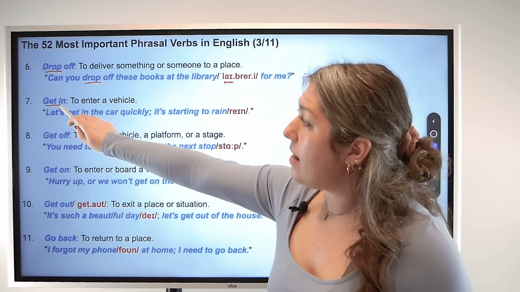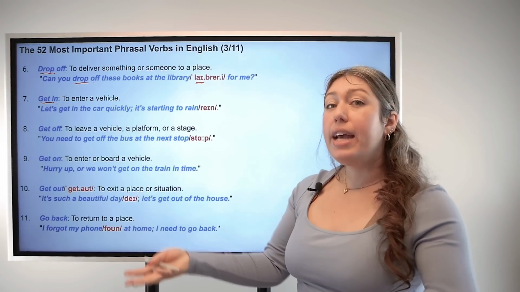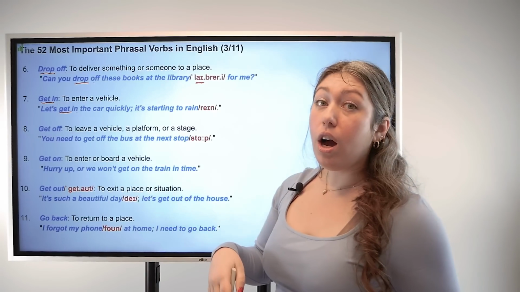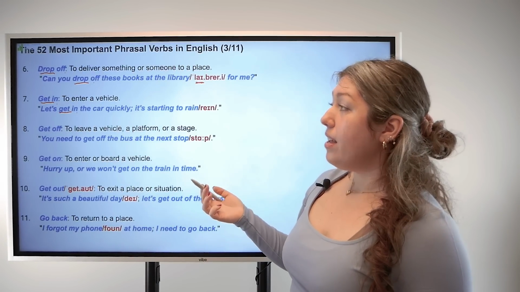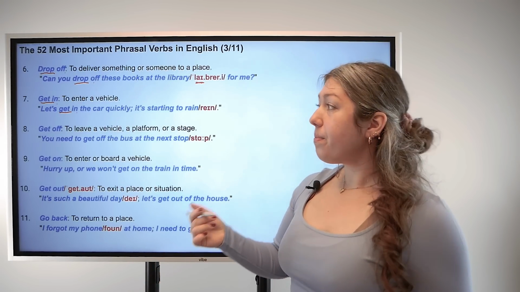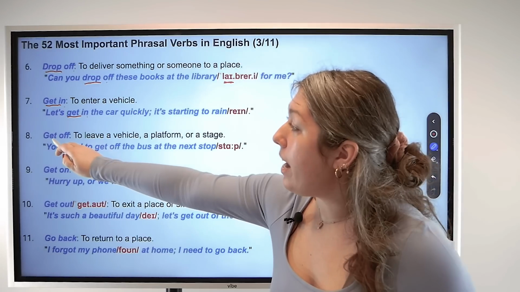And number 7, get in. The base verb get, particle in, that means to enter a vehicle. For example, let's get in the car quickly, it's starting to rain. You can say get in the car or get in the boat. Number 8, get off.